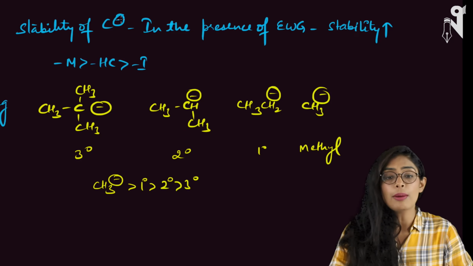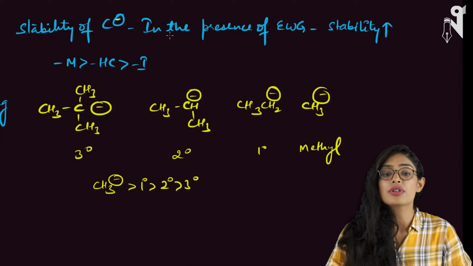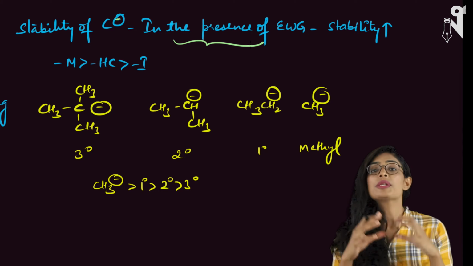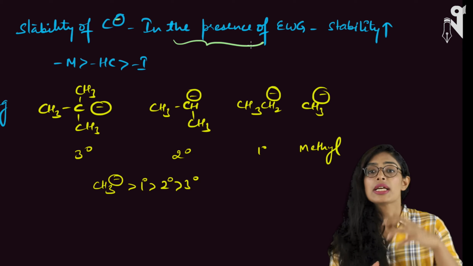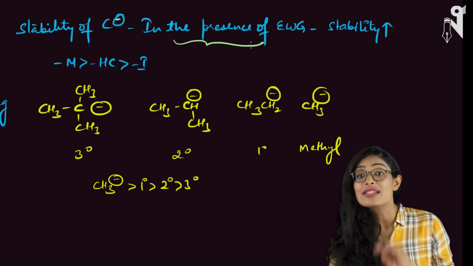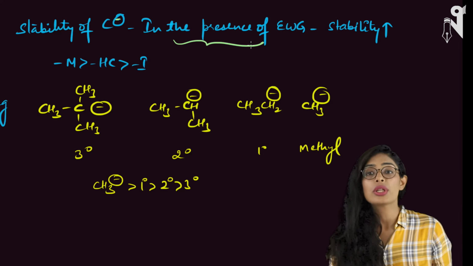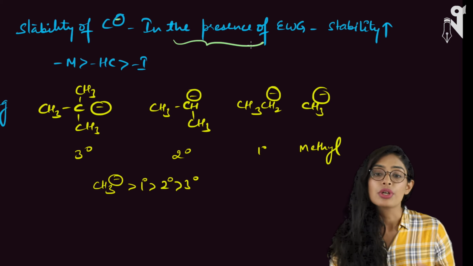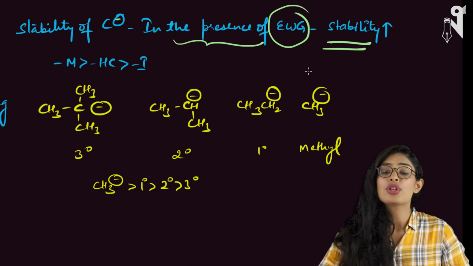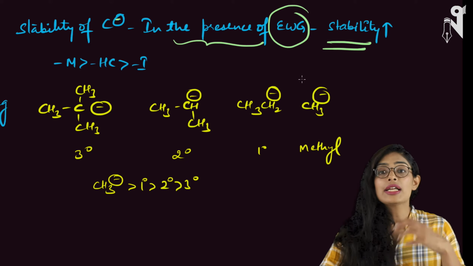Now, stability of carbanion depends on multiple factors. The first and very important factor is the presence of the electron withdrawing group. If any electron withdrawing group is present on the carbon where the negative charge is, that electron withdrawing group will pull the electron density towards itself and make it lesser negative. The lesser the charge on the carbon is, the more stable your molecule is. So, presence of an electron withdrawing group basically increases the stability of your carbanion.